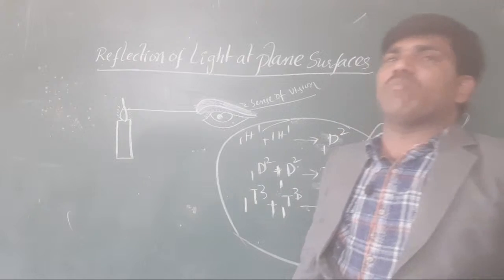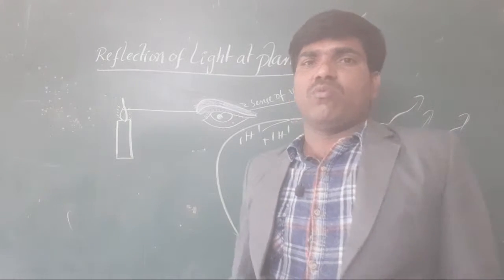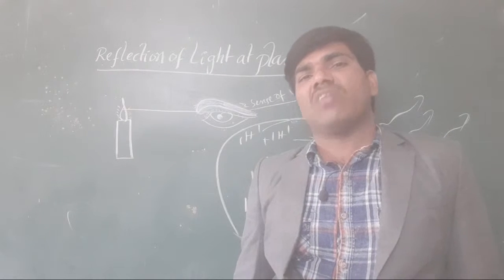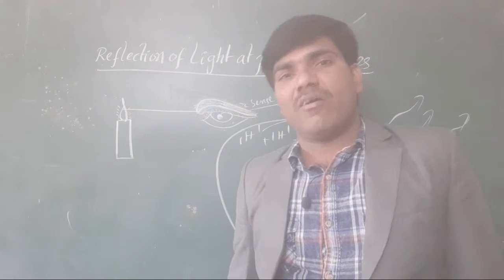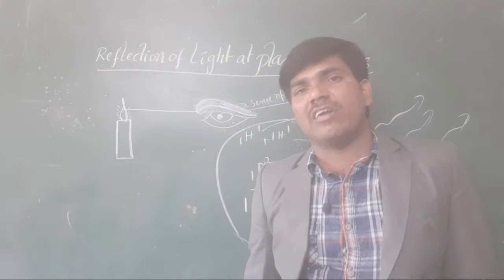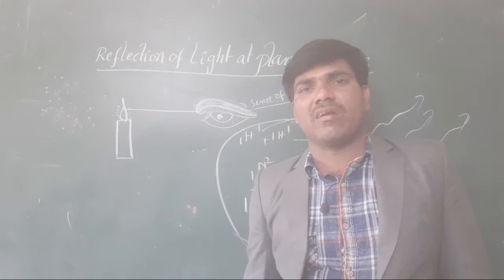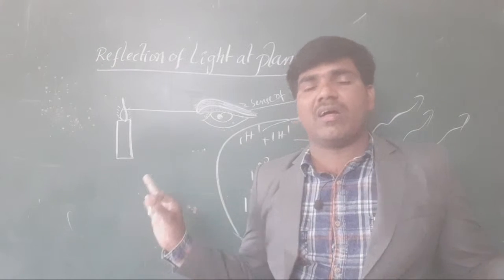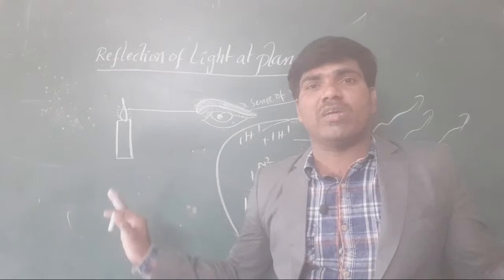That portion of the moon only appears. The moon does not produce light itself. Which light is it? It is our sunlight only. Okay, clear or not, all of you? That's why the moon is not called a luminous body.